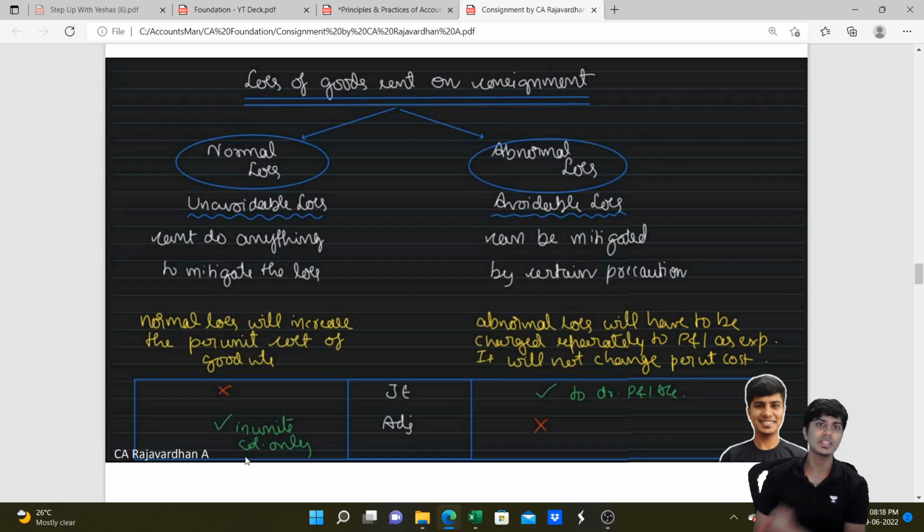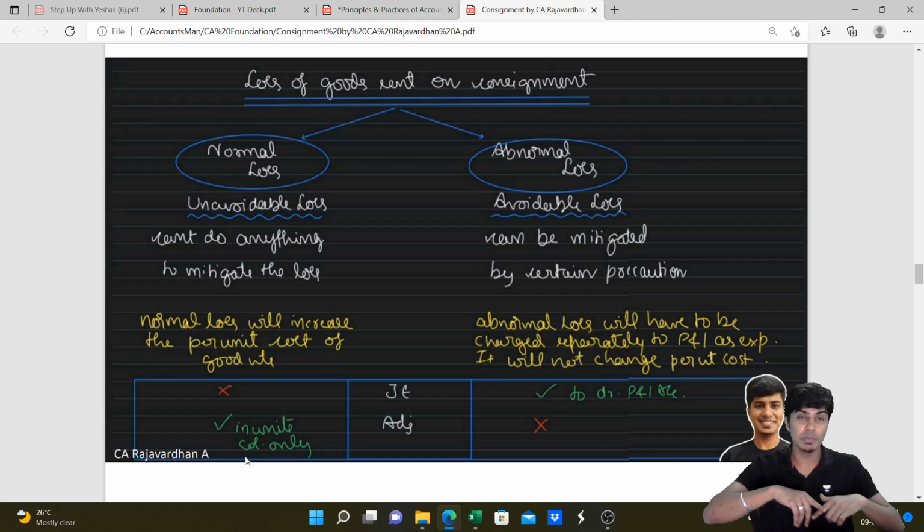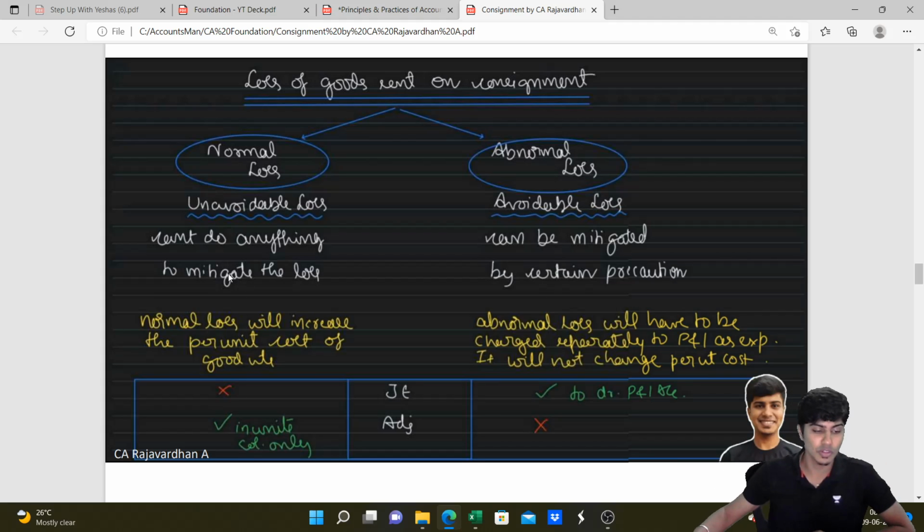So whenever there is normal loss, we adjust it only in units. See, when we write units, per unit price and amount column, normal loss is adjusted only in the units column. We reduce the number of units. So if there are 100 units and 10 units get damaged, and if it is normal loss, the remaining 90 units' per unit cost will shoot up. So good units will bear the cost of bad units. That is in the case of normal loss.